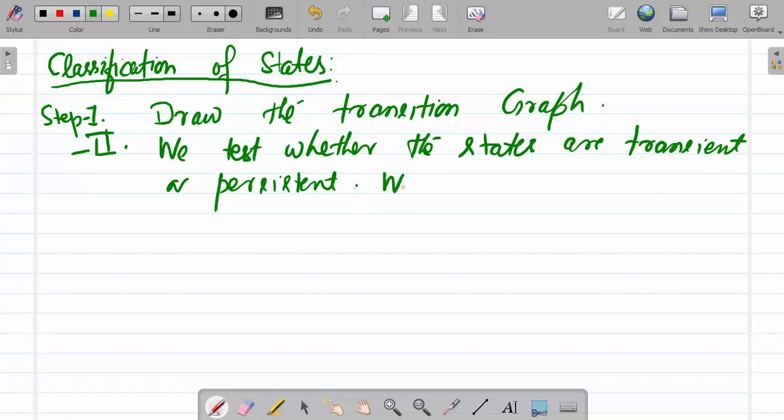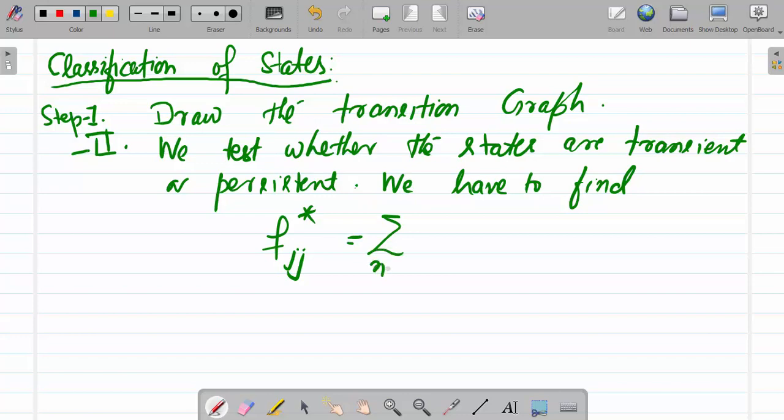So here we have to find f j star, that is equal to summation n equal to 0 to infinity f n for state j.